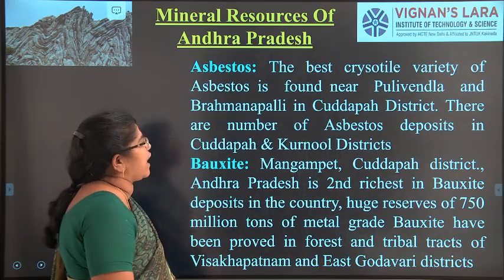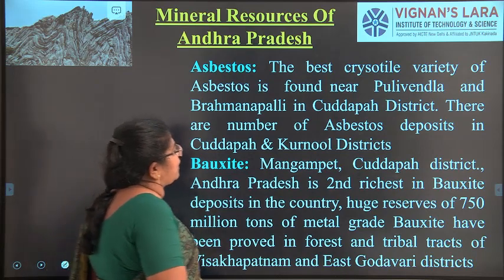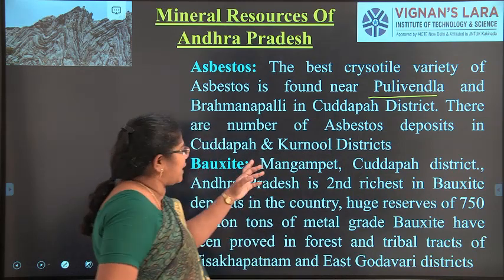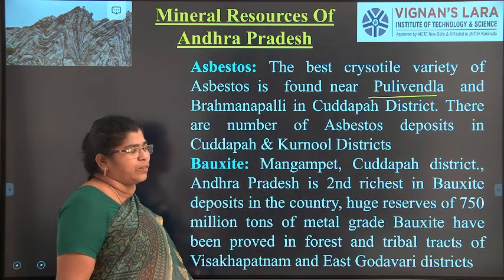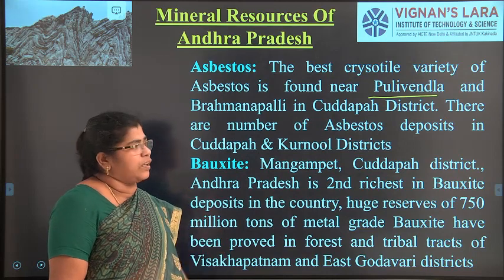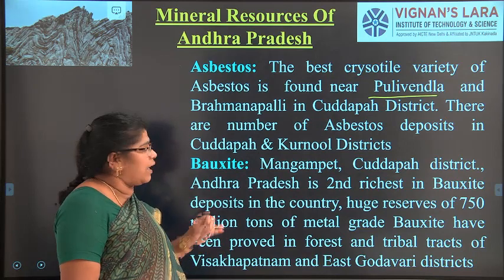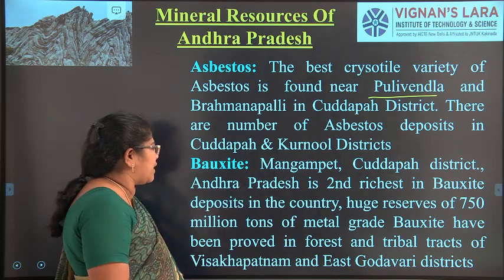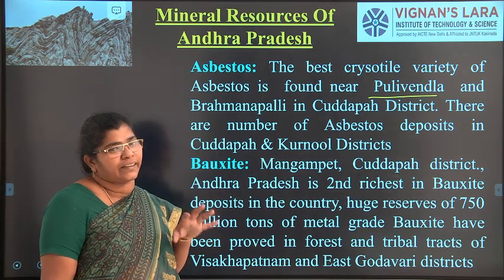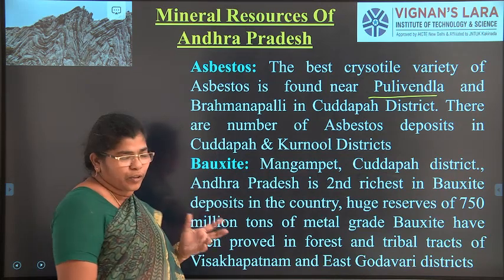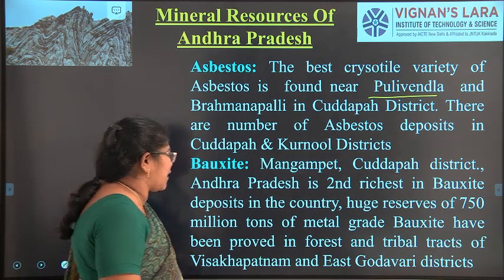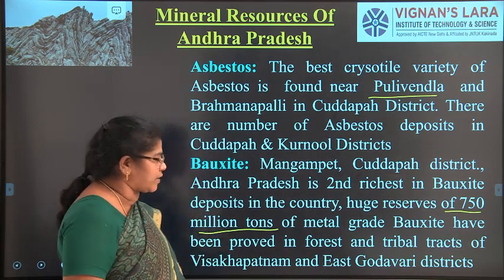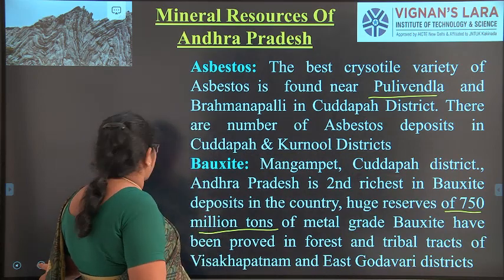The first one we will see is the asbestos. Asbestos is found near Pulivendra and Brahmapalli in Kadapa districts. There are a number of asbestos deposits in Kadapa and Kurnool districts. It has so much of asbestos fibers, that is a mineral. And the next one is the bauxite. Bauxite is found in Mangalmet and Kadapa district. Andhra Pradesh is the second largest producer of bauxite in India. It has 70 million tons of metal grade bauxite available in East Godavari and Visakhapatnam.